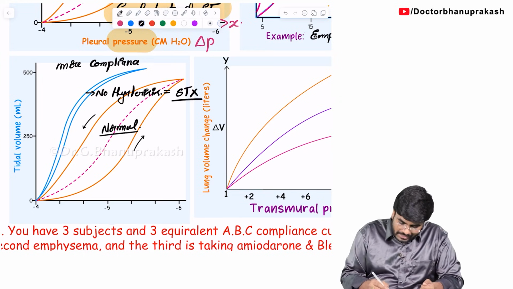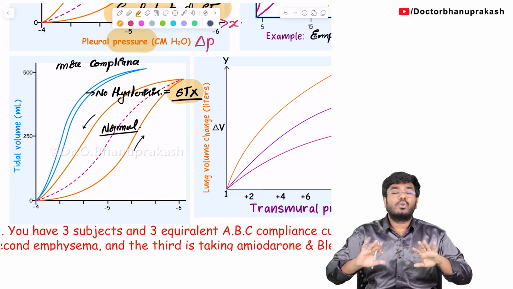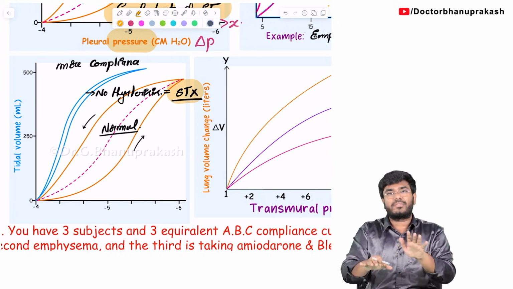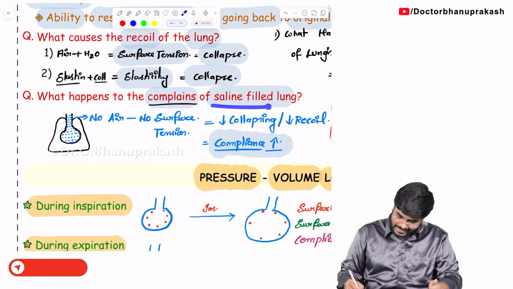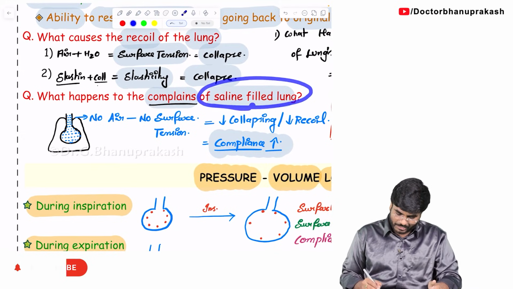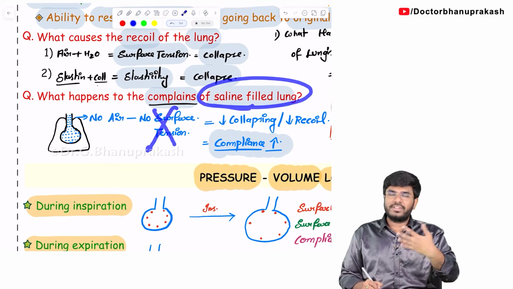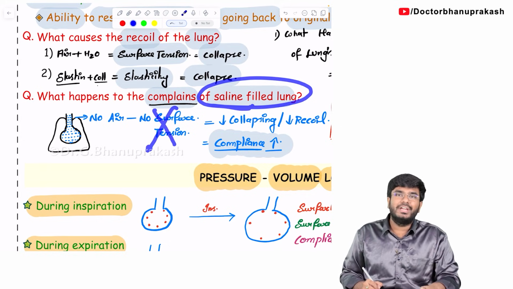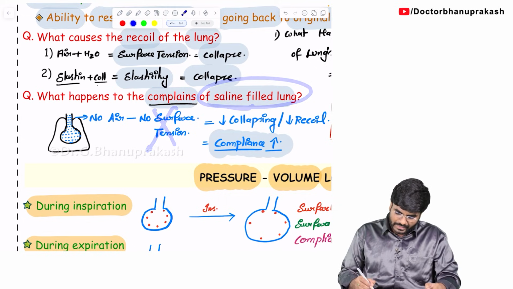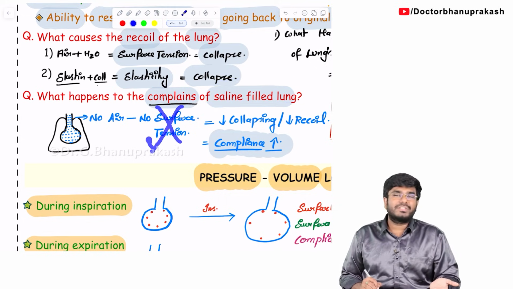So tell me, in which lungs surface tension is not there? In which lungs there is no concept of surface tension? Have I taught you previously? Saline filled lungs. Sir, in saline filled lungs, there is no surface tension. Without surface tension, how can it change? So there are no surface tension changes, like surface tension is not increasing, not decreasing during inspiration, expiration. Without surface tension, there is no concept of hysteresis.